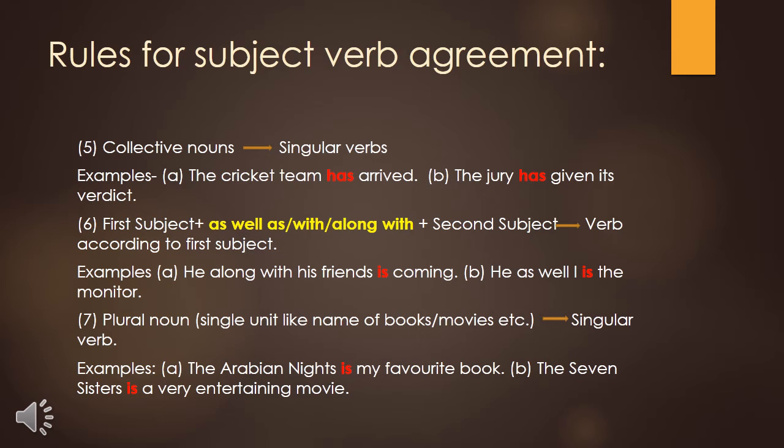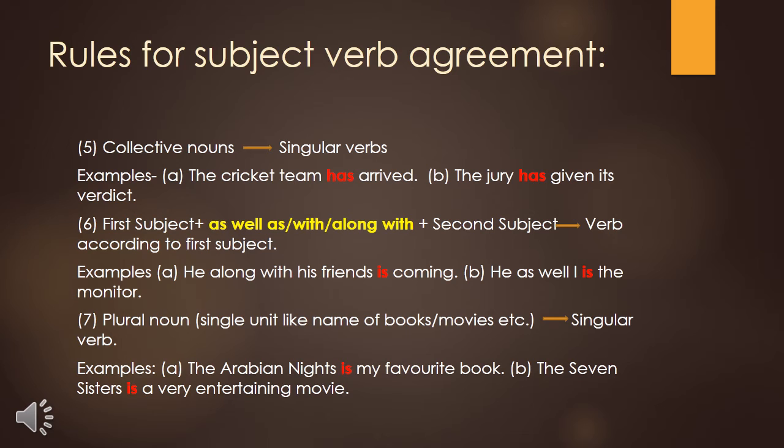Example, you can see here. He along with his friend. Here he is the first subject, friend is the second subject. So whatever helping verb we have to use here, we have to use according to the first subject, that is he, and that's why I have used "is" here. He along with his friend is coming.